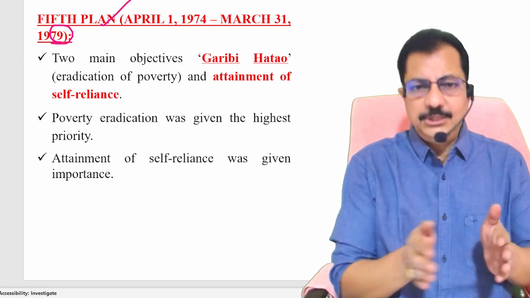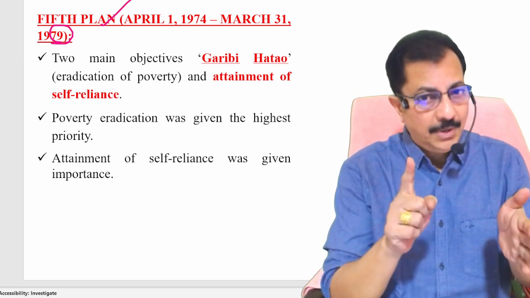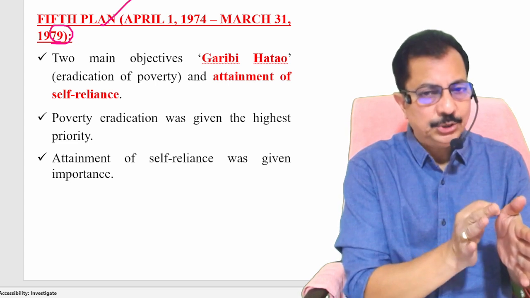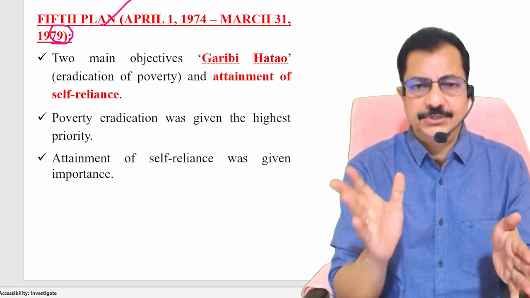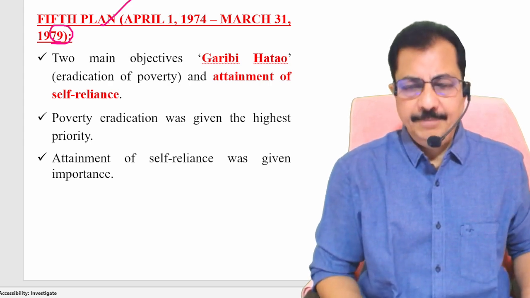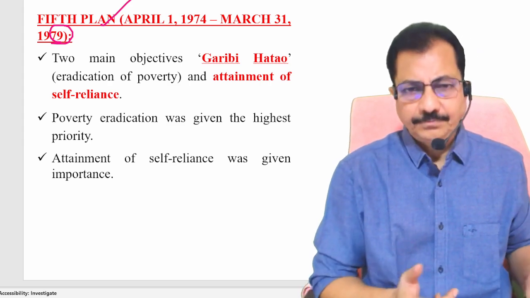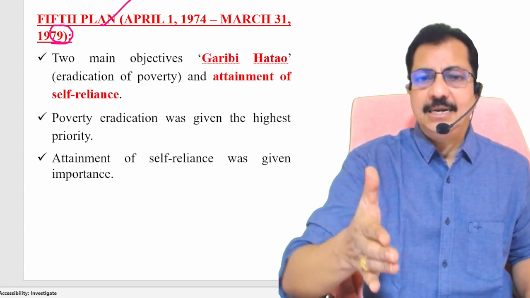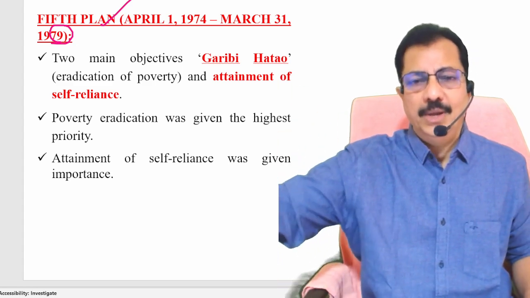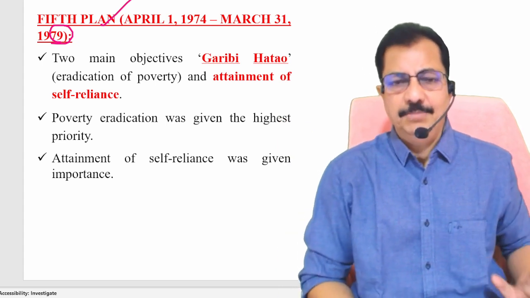And during this time, as I told you already, 1971 elections were held. The next elections must be held in the year 1976. But Srimati Indira Gandhi, by passing a law in the parliament, deliberately extended the term of the Lok Sabha by 1 year. Alright, so this is important again.